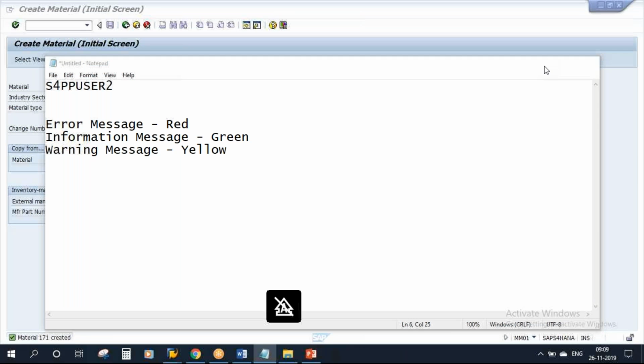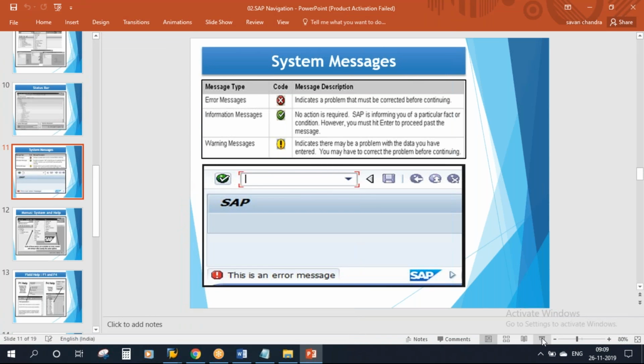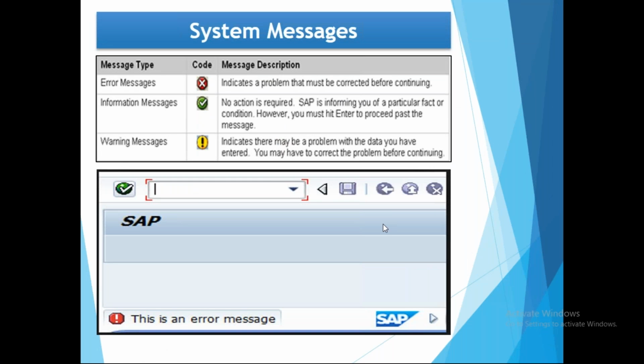Now the next one is the warning message. So what is a warning message? It indicates there may be a problem with the data you have entered, but still you can continue further. You may have to correct the problem before continuing. That means when you get a warning message, the system is saying that you have some issue with the data you entered, but without resolving that you can continue further. Whereas with the error message, as we discussed previously, you cannot continue further.